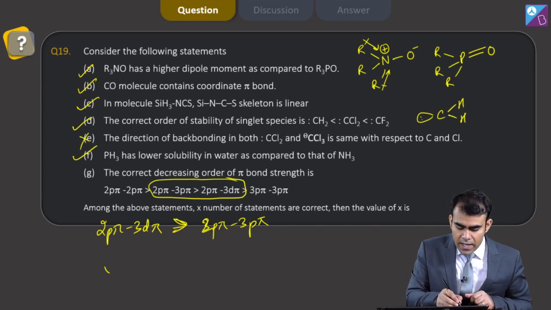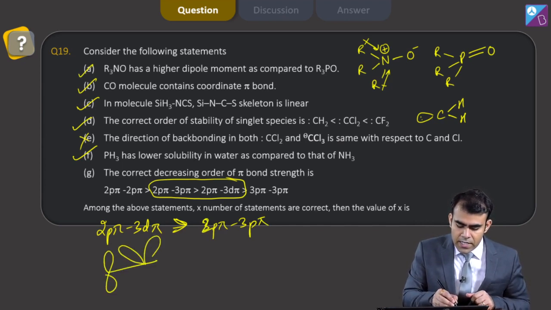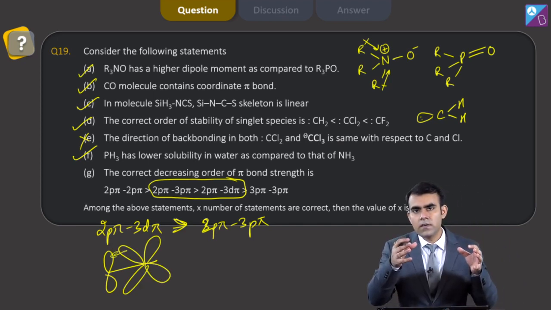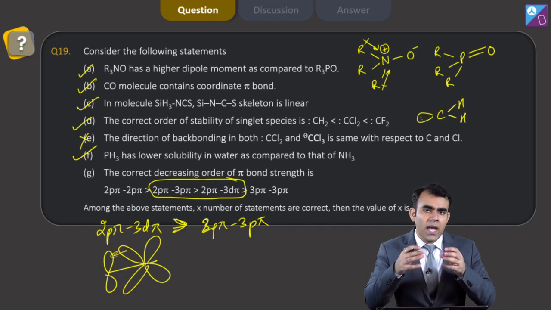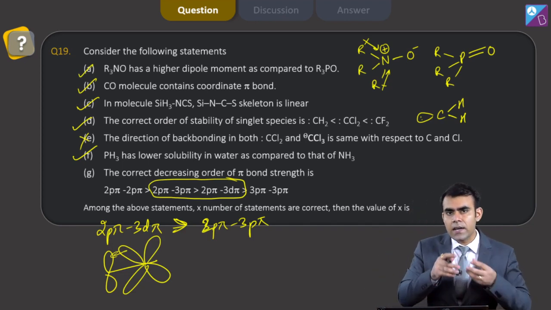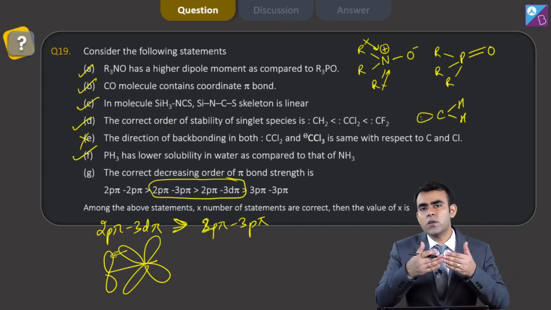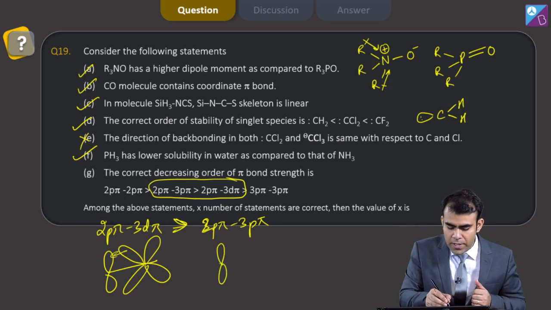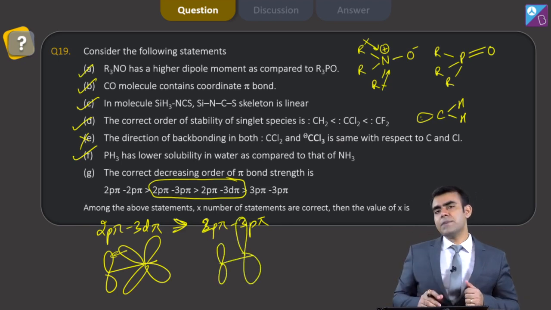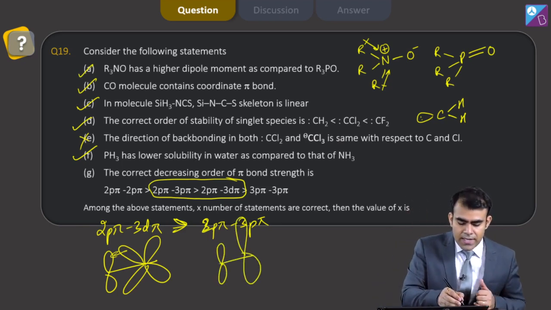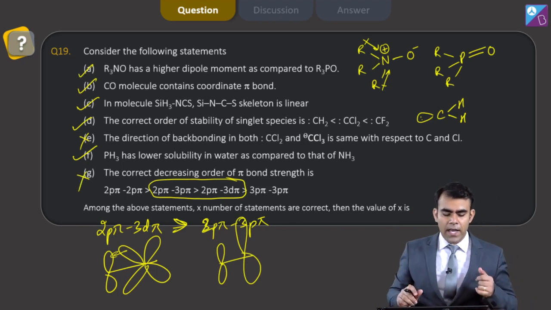The reason is that in the case of 2p pi and 3d pi, the d orbitals are inclined towards the 2p orbitals. So they will have greater bonding, or greater overlapping, as compared to 2p and 3p orbitals, and that is why this statement is incorrect.